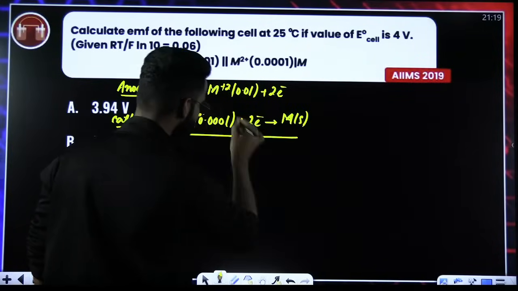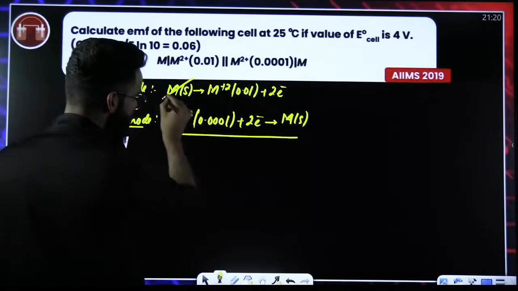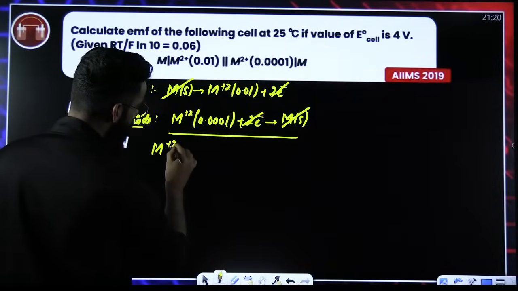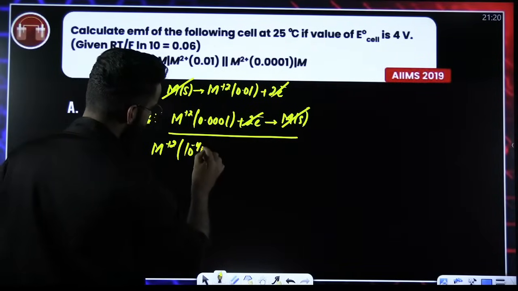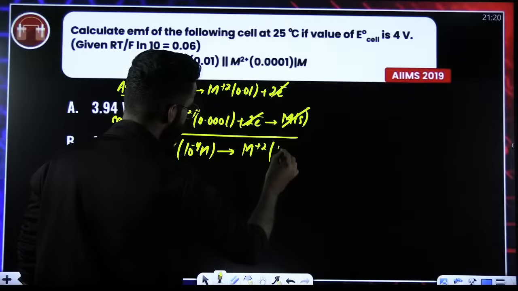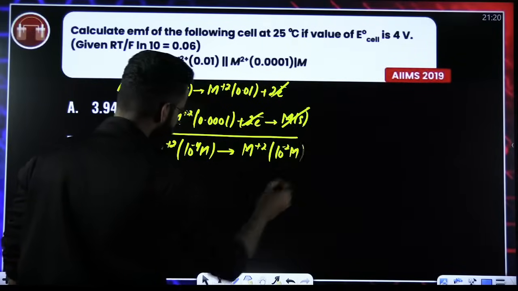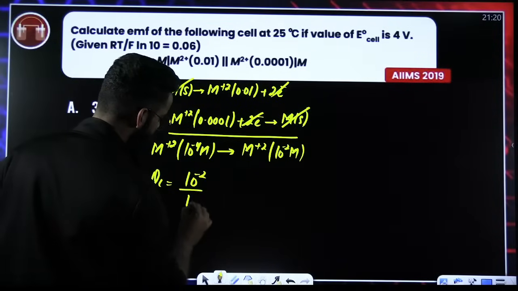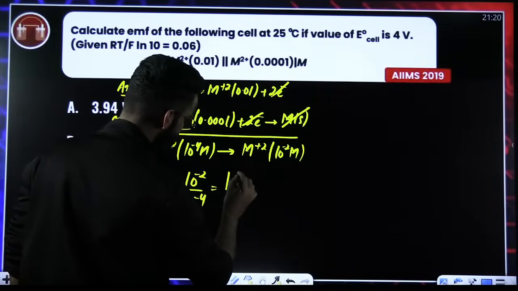Since electrons are balanced, I can directly add these two reactions. So the two electrons cancel. It gives M²⁺ whose concentration is 10⁻⁴ molar, and M²⁺ whose concentration is 10⁻² molar. If I talk about the QC value, it will be 10⁻² divided by 10⁻⁴. The value comes out to be 10².